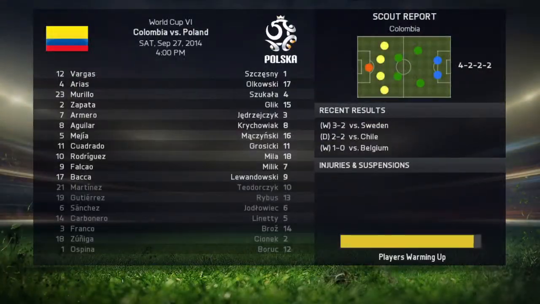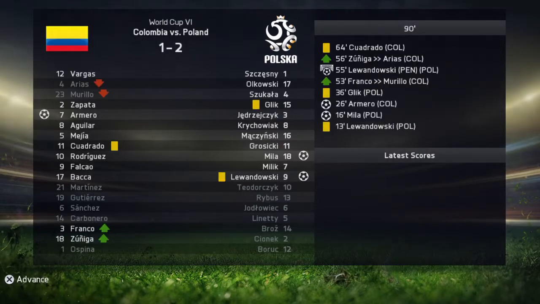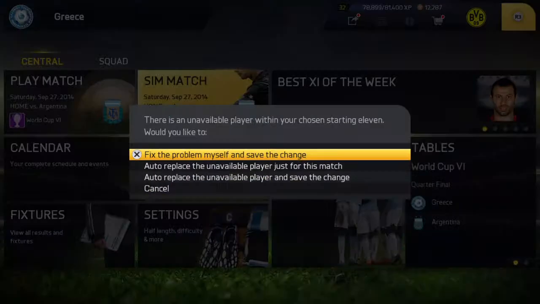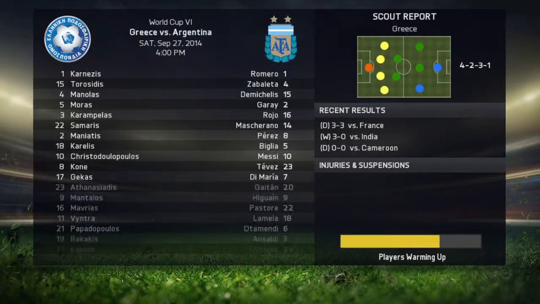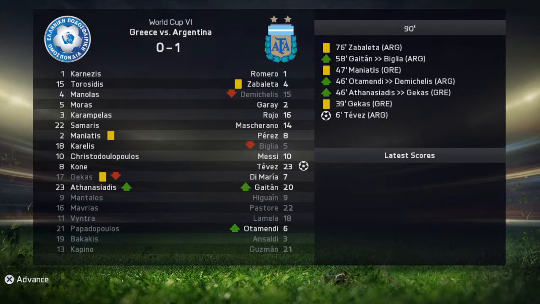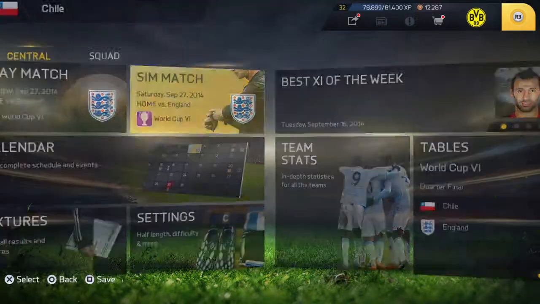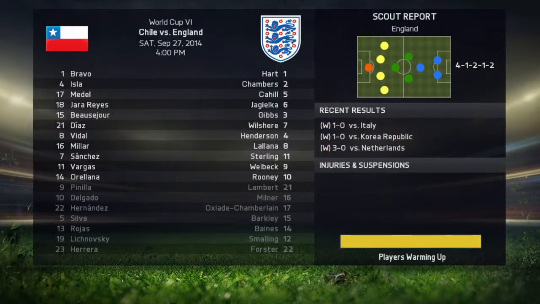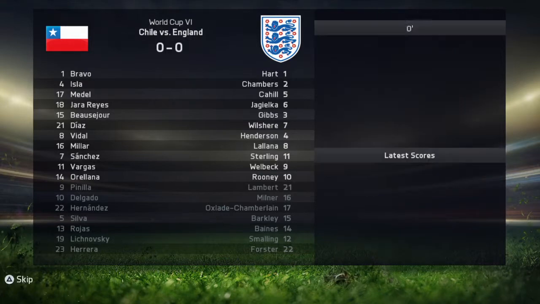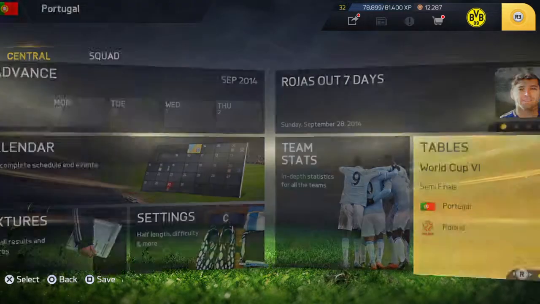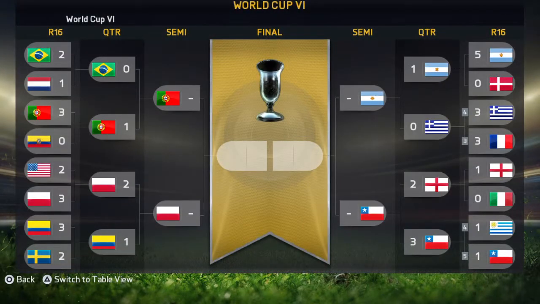Next is Colombia versus Poland. Poland wins 2-1. Next is Greece versus Argentina. Argentina wins. Chile versus England. Chile wins 3-2. Now into the final four.